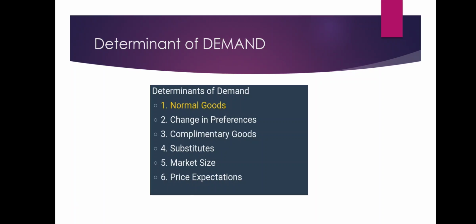Complementary goods are those goods that can be used together. The price of the complement and the demand for the other good are inversely related. For example, if the price of ice cream rises, then the demand for ice cream topping will decrease.